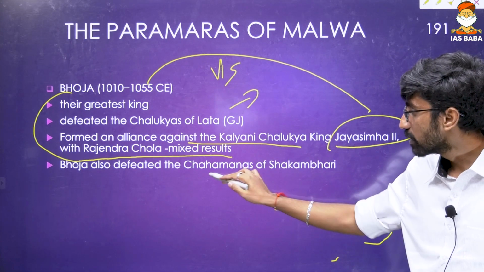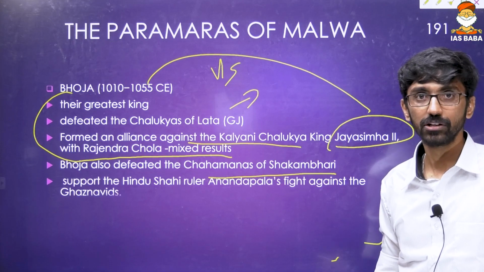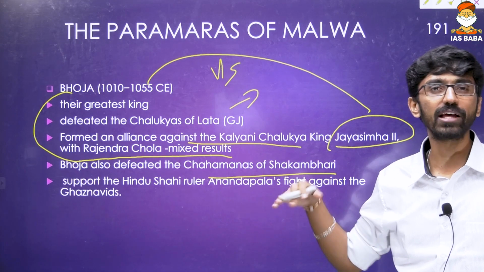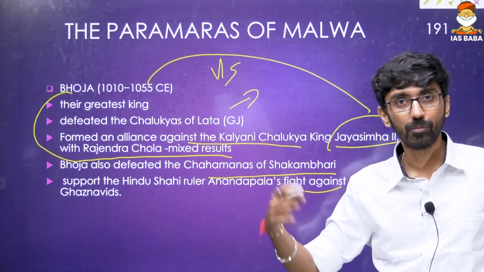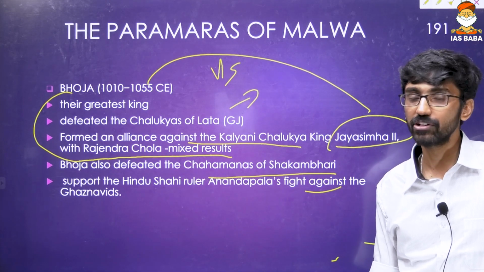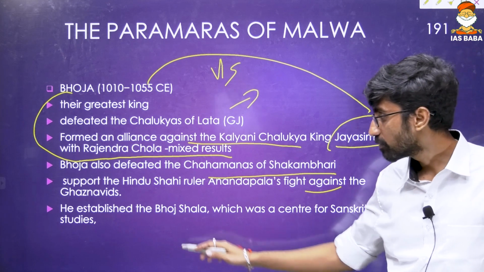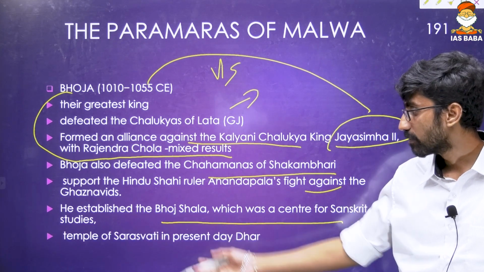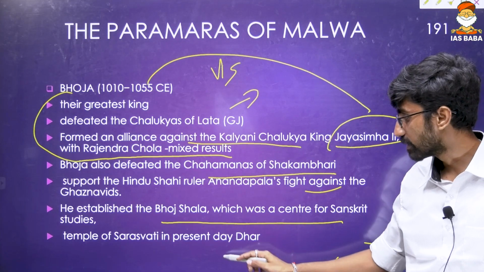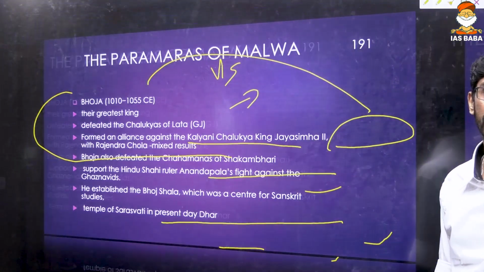And Bhoja also defeated the Shahamanas of Shakambari, another Rajput kingdom. He supported the Shahi ruler Anandapala in his fight against the Ghaznavites, as Muhammad of Ghazna's invasions were happening. He established a Bhojashala, which was a center of Sanskrit studies. At the same time he also established a temple of Saraswati at present day Dar, that is their capital, the Paramaras of Malwa's capital in Madhya Pradesh.